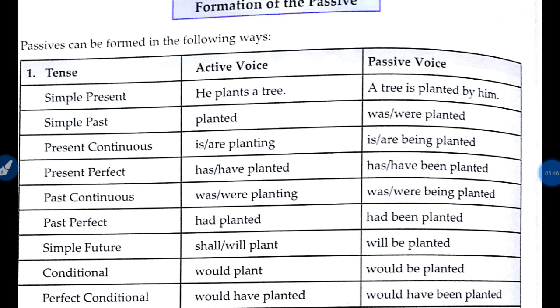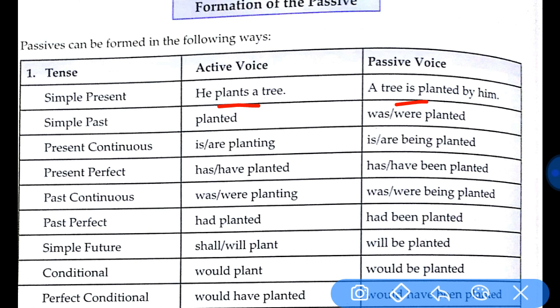So let's see the tenses used in the voice. For simple present tense, he plants a tree. Look at he plants, simple present tense. So the helping verb that could be used is is, am, are. Here plants is a singular verb, therefore we add an appropriate helping verb, is. Is is used with singular, are is used with plural. Since here he plants a tree is singular form, we add is.